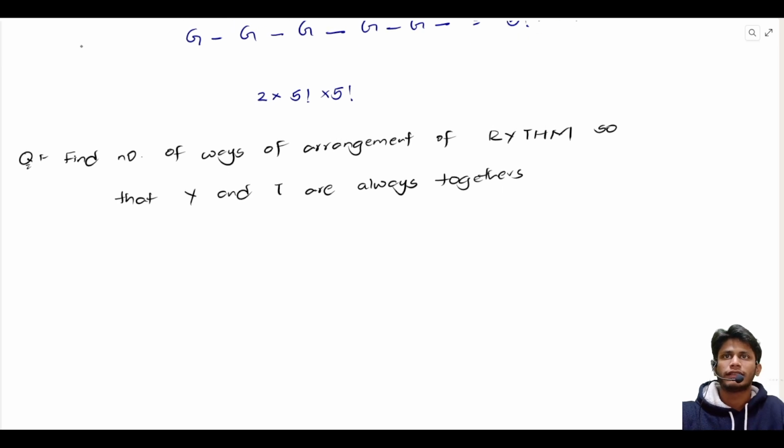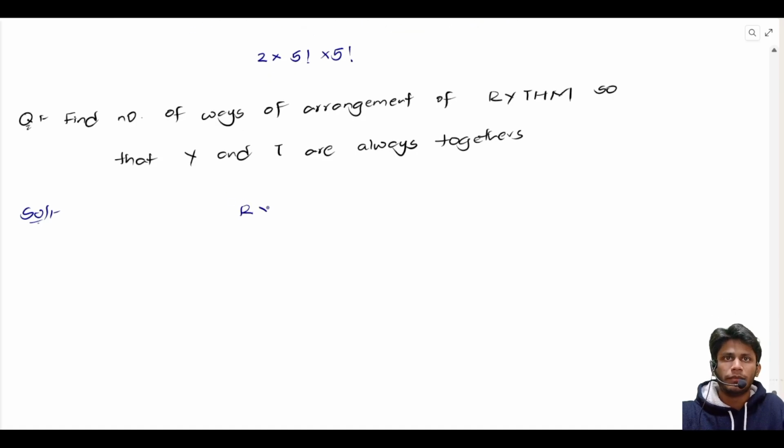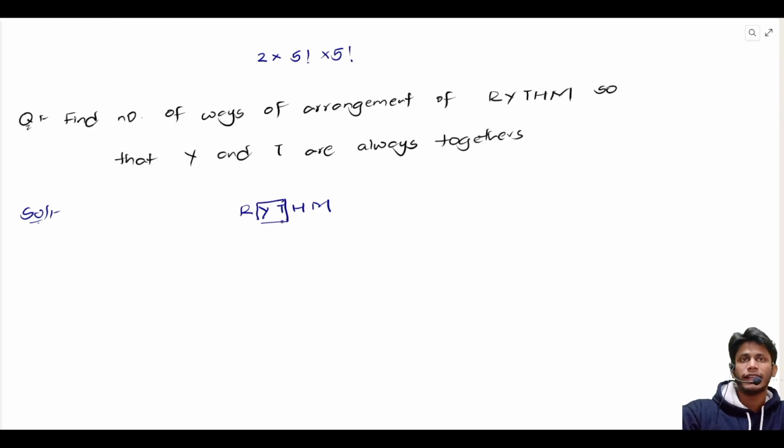For this case, we can consider the word rhythm first. Now we can consider Y and T as one block, that is, as a single entity, one object, and we can do the permutations for these 4 objects, that is 1, 2, 3, and 4 objects. Because when moving this block, Y and T will always stay together.